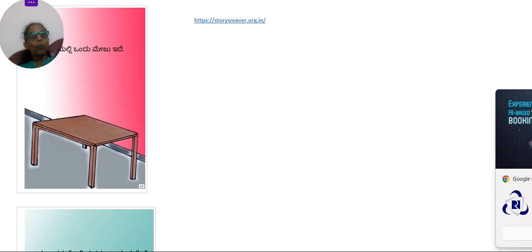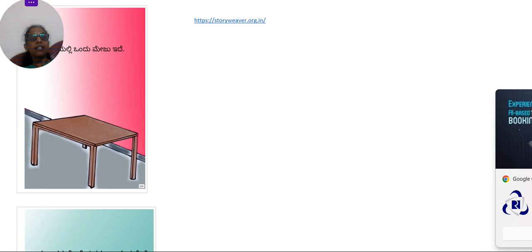storyweaver.org.in. This is an open platform where thousands of books in different languages are available. I will be giving the link for this website in my description box. So, I have picked the very basic level emergent reader, and I have taken a story from that level. I am doing this so that we also understand how to break down the lines based on our knowledge of tenses and the vibhaktis.